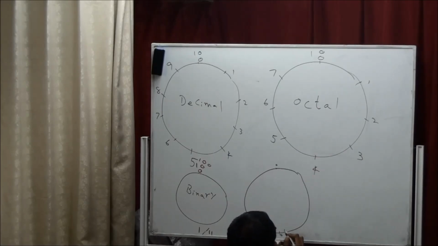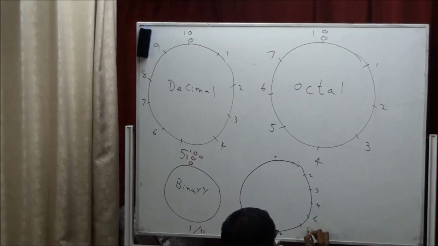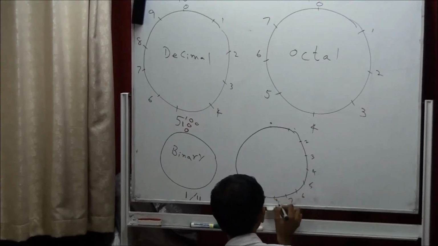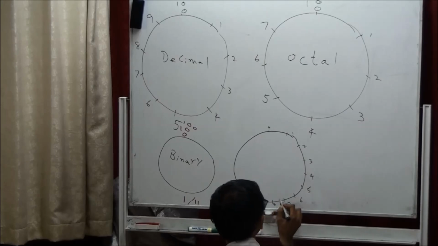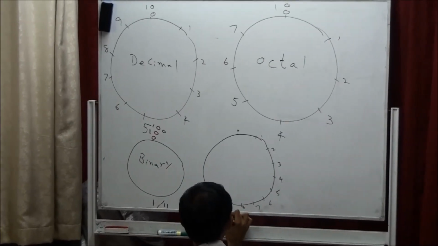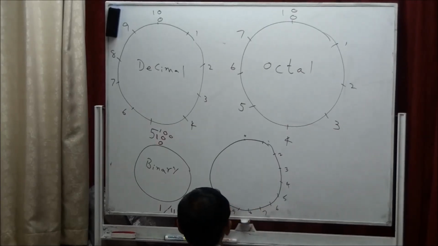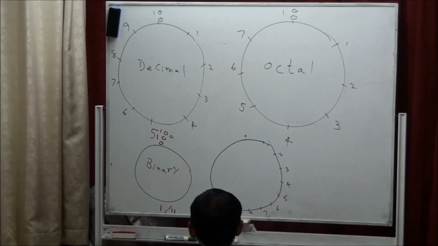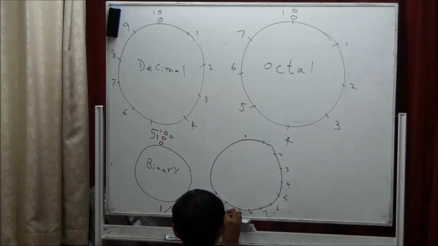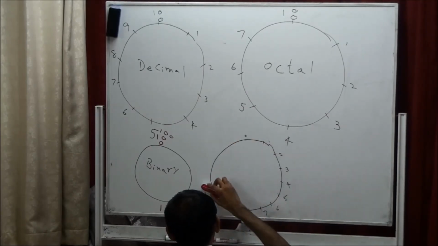So I'll write 1, 2, 3, 4, 5, 6, 7, 8. Then you have 9, and then 10. You can't use 10 here. 10 comes here always, right?